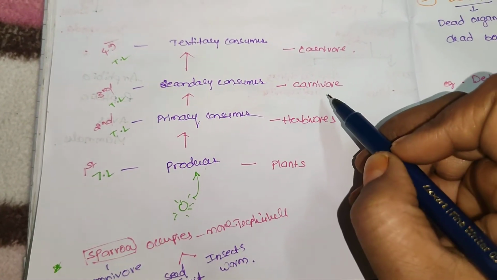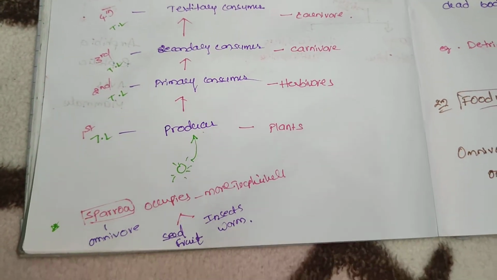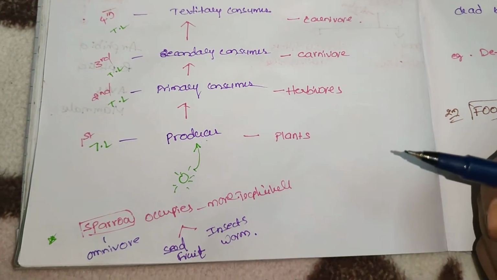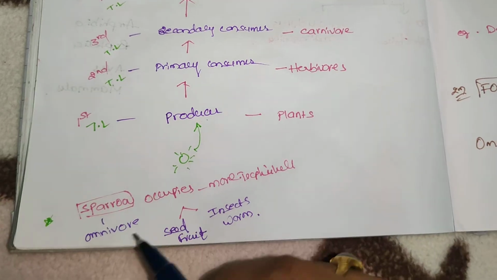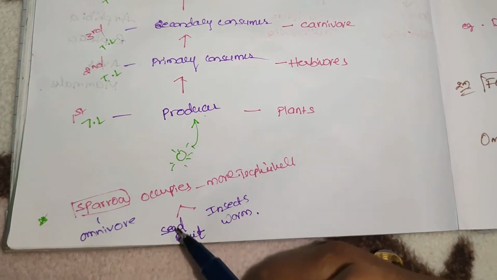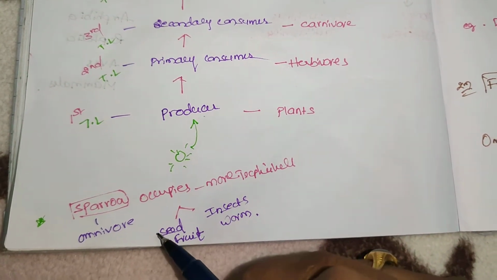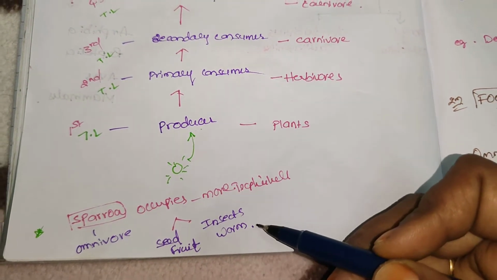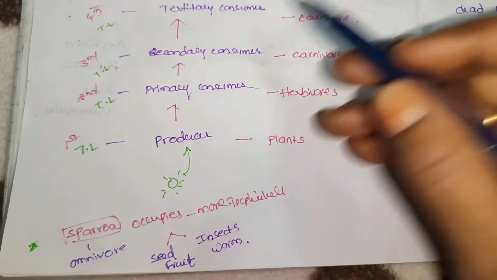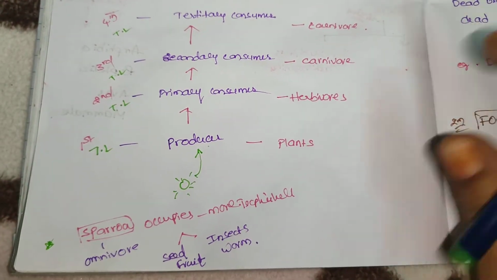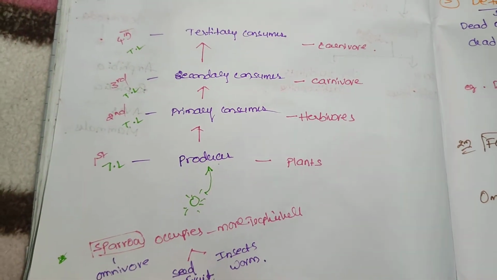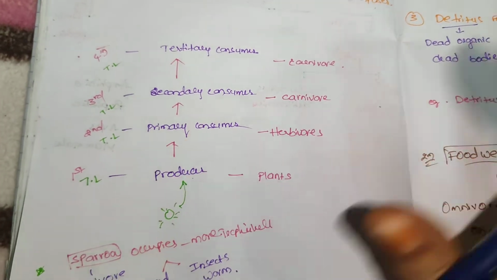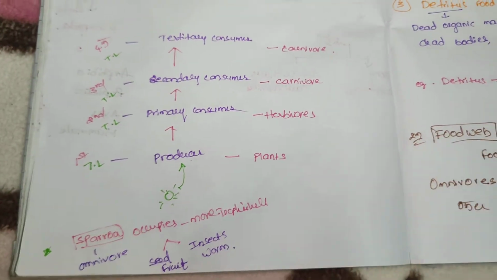But the sparrow occupies more than one trophic level. Why? Because it is an omnivore. When it eats seeds and fruit, it is a herbivore. When it eats insects and worms, it is a carnivore, occupying the third trophic level. So remember the exception.